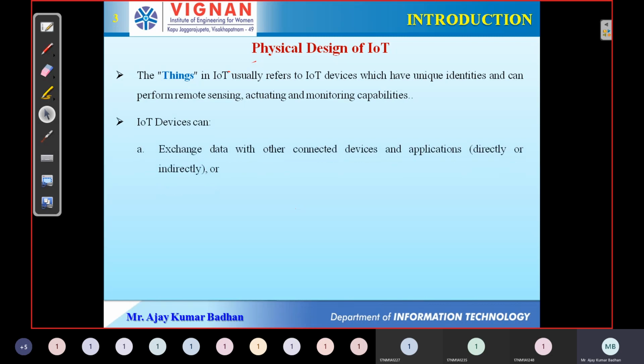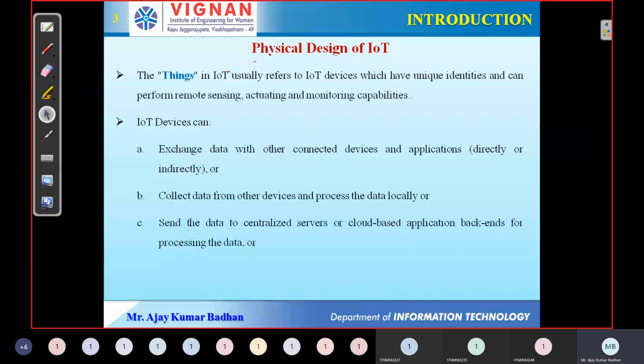What are the different things these IoT devices can do? They can exchange data not only between the application and the machine, but also from machine to machine. Not only can we access information from these devices through the application we generate, but these devices can also get information from other devices. Not only can it collect data from other devices, it can also transmit data to other devices.